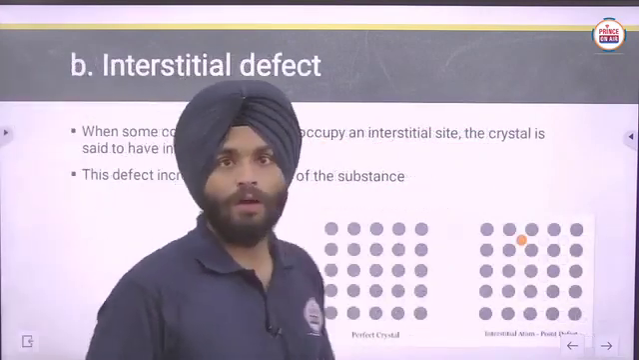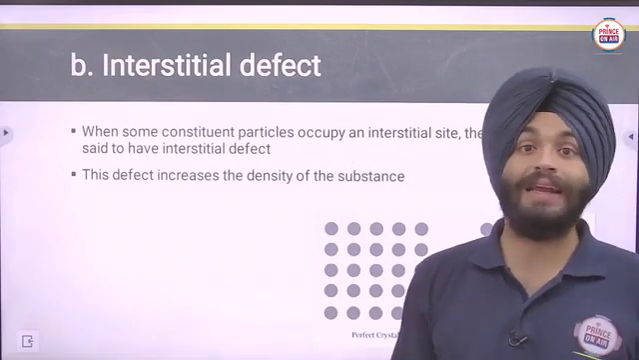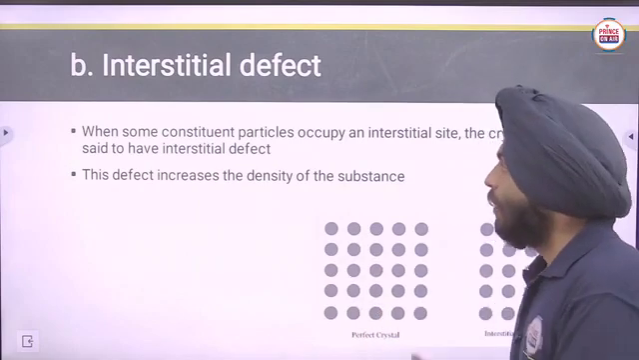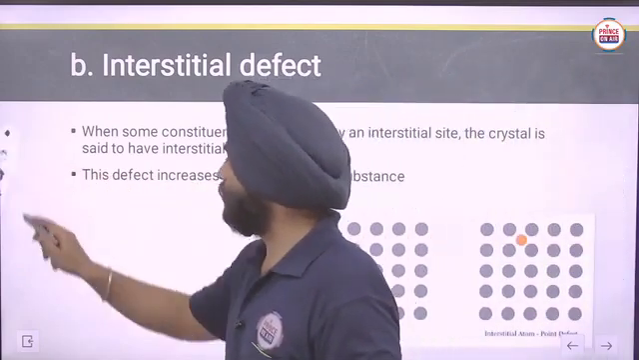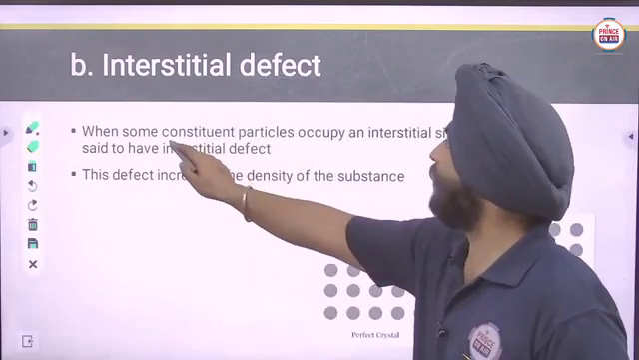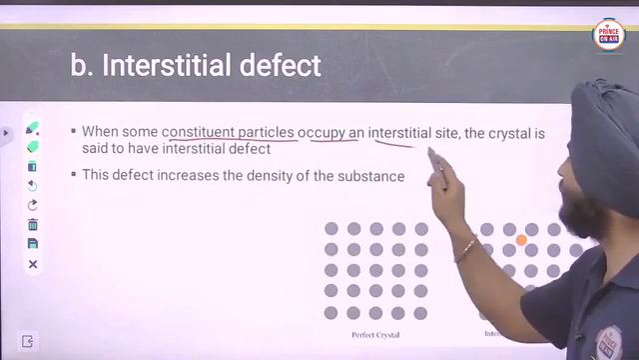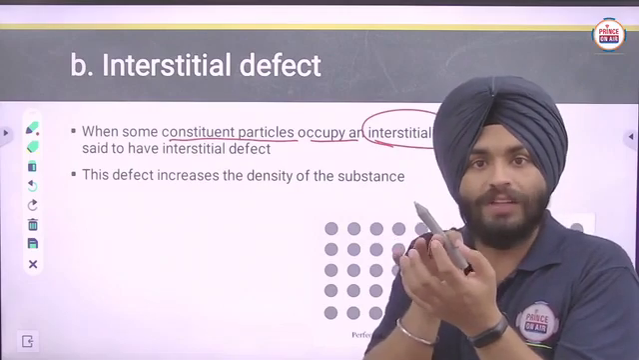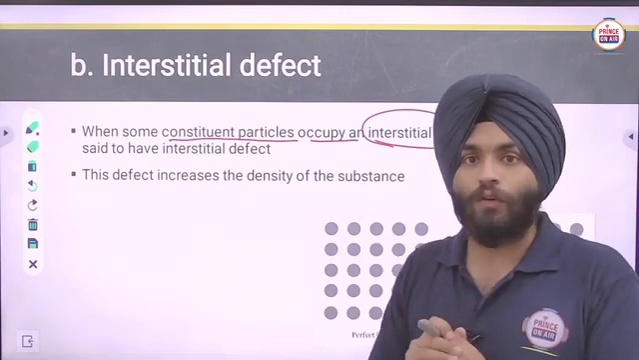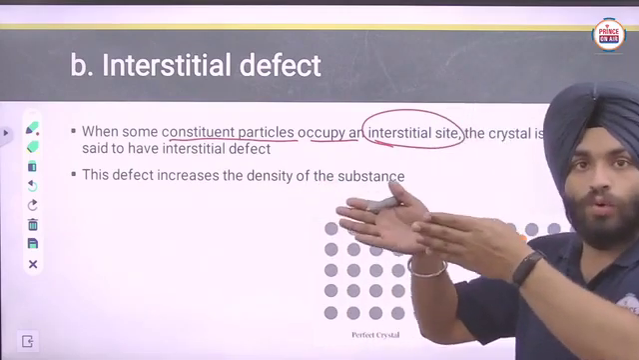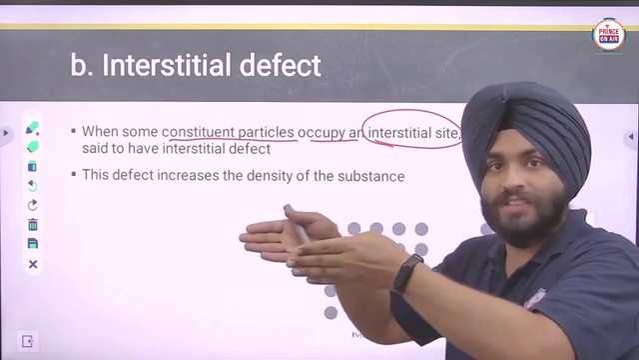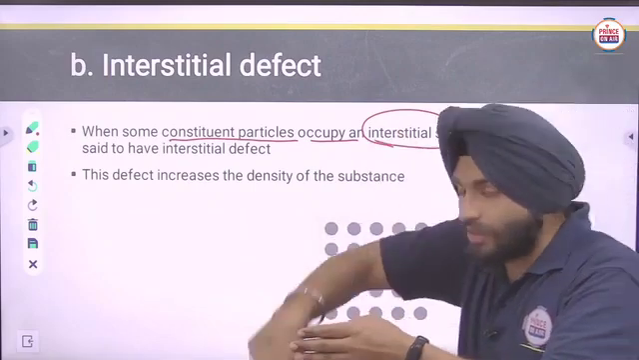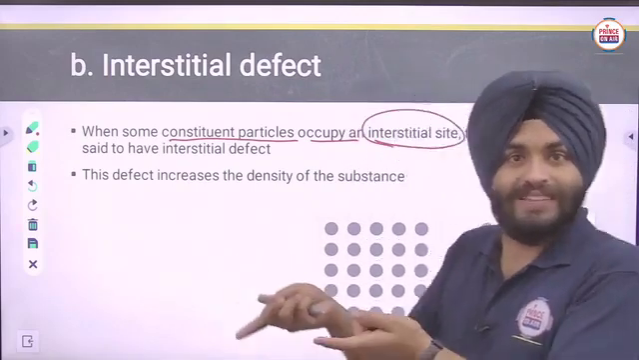Now, the interstitial defect. What is an interstitial defect? When some constituent particles are occupying the interstitial site. An interstitial site means the in-between site. For example, in a single bench, two students are sitting, and one student comes from outside the class and sits just in between them. So that is the interstitial site.